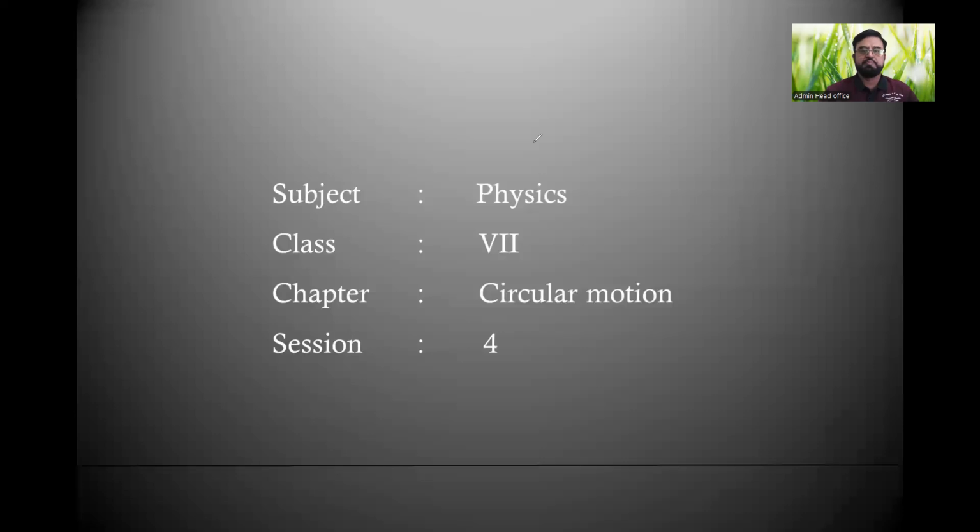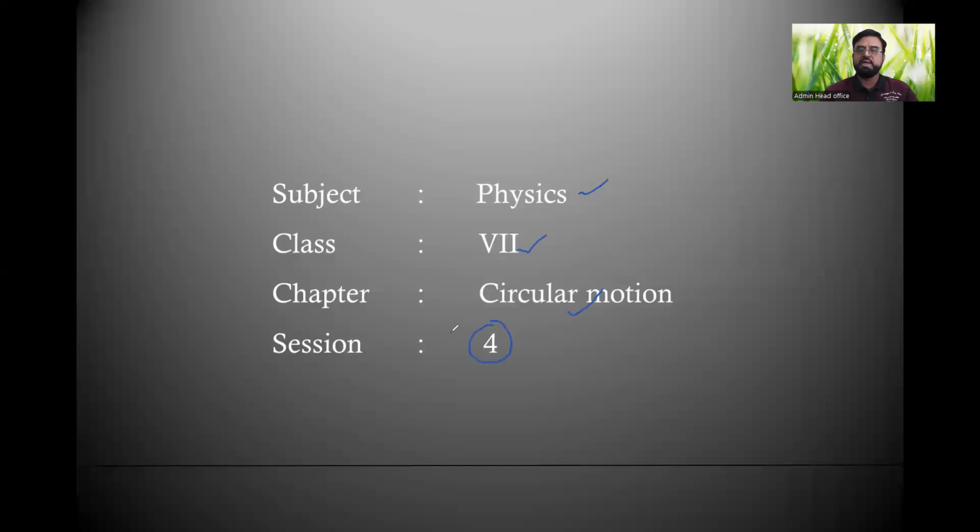For today's session, as you can see on the screen, and you are well aware, my subject is physics. We are in class 7. Our ongoing chapter is circular motion.